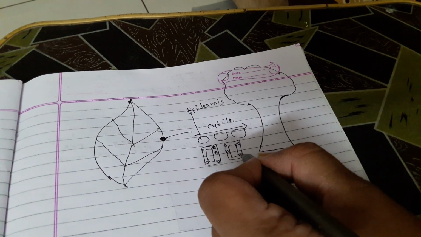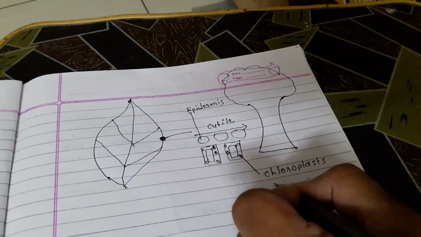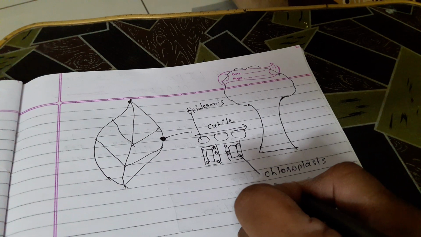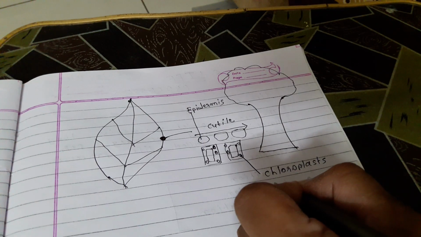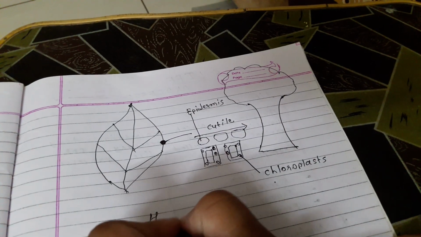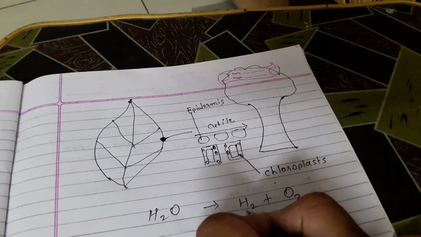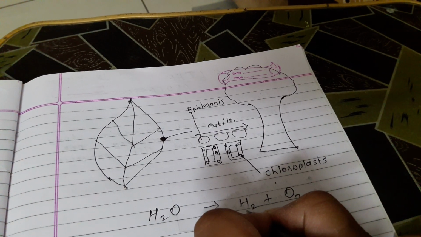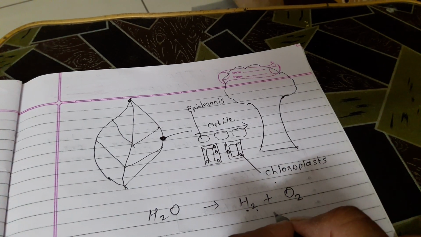This chlorophyll absorbs the light energy during photosynthesis, and light energy is converted into chemical energy, and the H2O molecule splits into hydrogen and oxygen, and the carbon dioxide from the atmosphere reacts with the hydrogen to form glucose, that is carbohydrate.